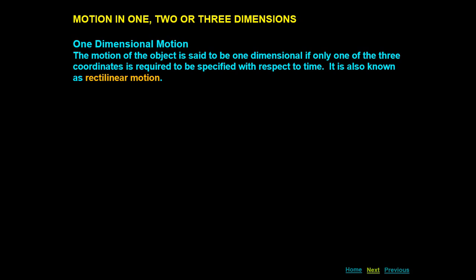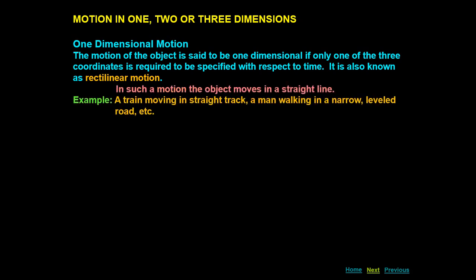If the object is moving along a straight line and we need only one coordinate to specify its position, so that type of motion is called one dimensional motion. Examples are a train moving on a straight track, a man walking in a narrow leveled road, etc. If a person is walking along a straight line without changing its direction, or any object is moving along a straight line only without changing its direction of motion, that type of motion is called one dimensional motion.